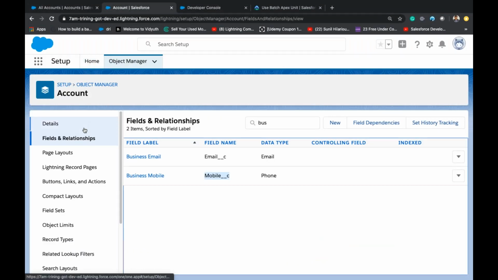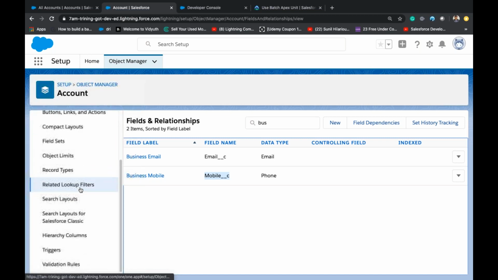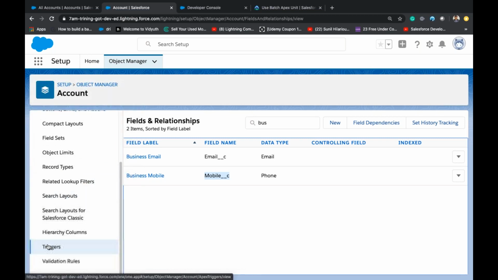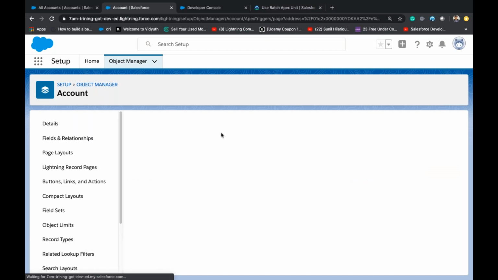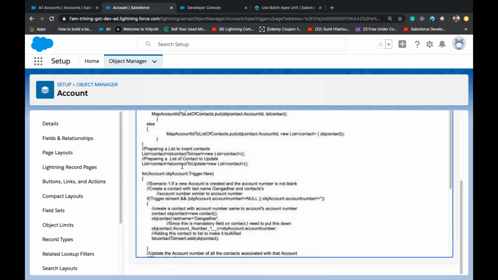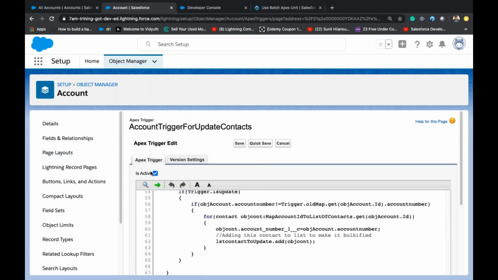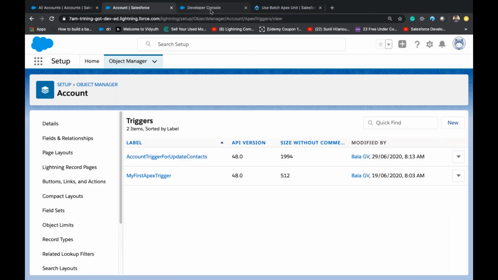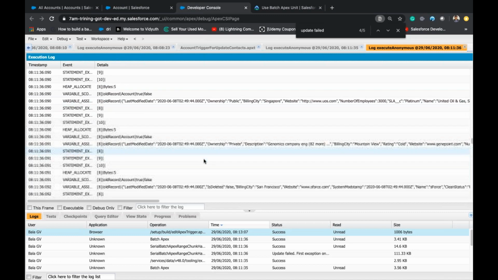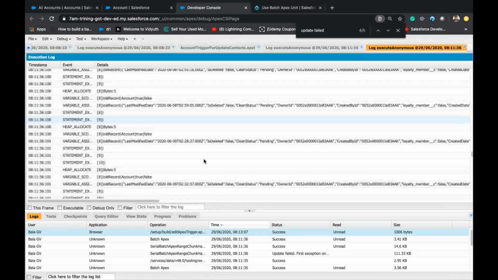From the account, from the triggers, I can go to the trigger and edit it. Is Active is there, just uncheck it and save it. But still I want to see what exactly is the issue.